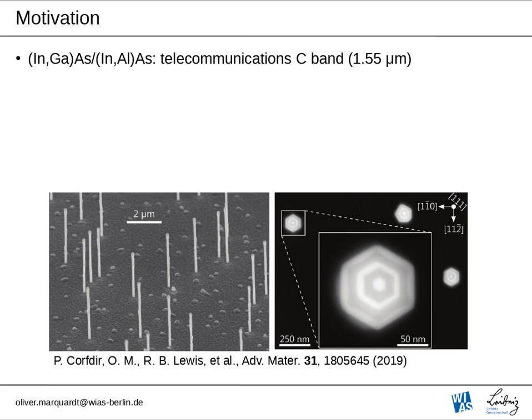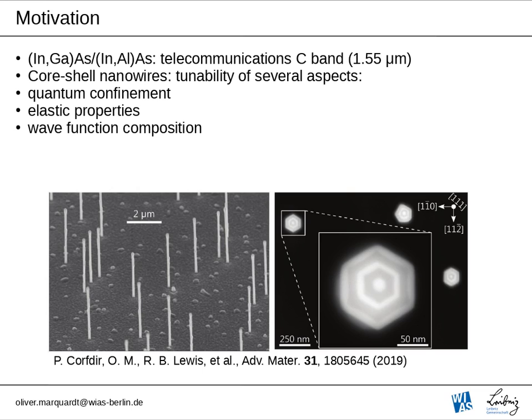Indium gallium arsenide is a relevant material system for emission and absorption within the telecommunications C-band at 1.55 microns. And employing the material system of indium gallium arsenide and indium aluminum arsenide in combination within core shell nanowires facilitates the tunability of several aspects. We can control quantum confinement within the core region of the system, within the indium gallium arsenide core.